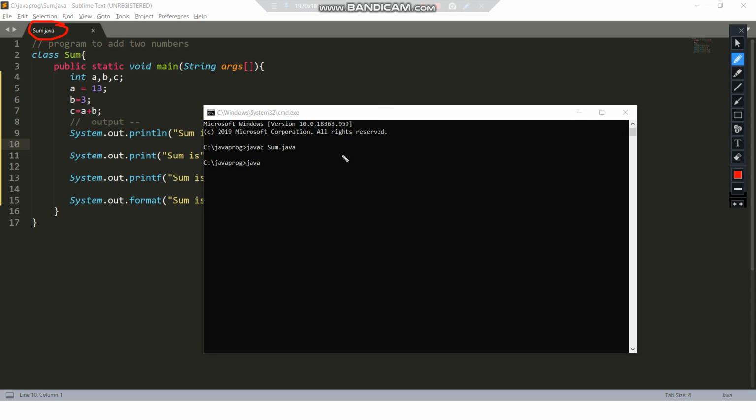Now our class name is Sum over here. So I'll type here Sum. No extension needed here, as we are typing the class name. Let's just suppose that if our class name was not Sum, if our class name was, let's suppose, Asha.